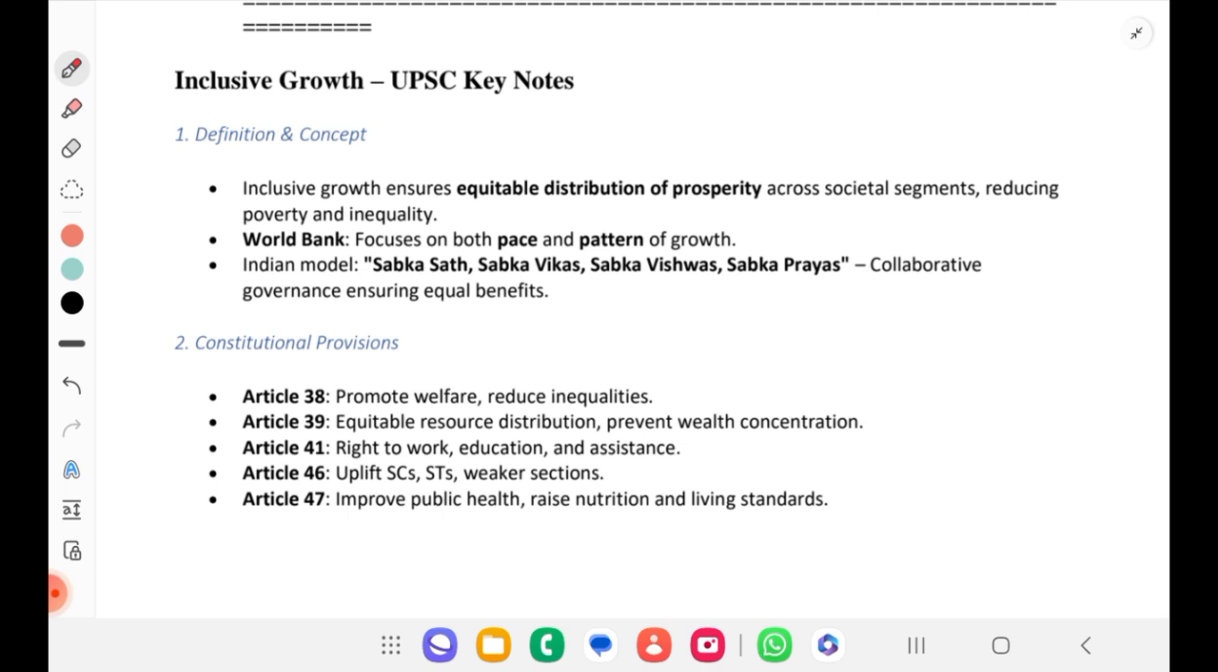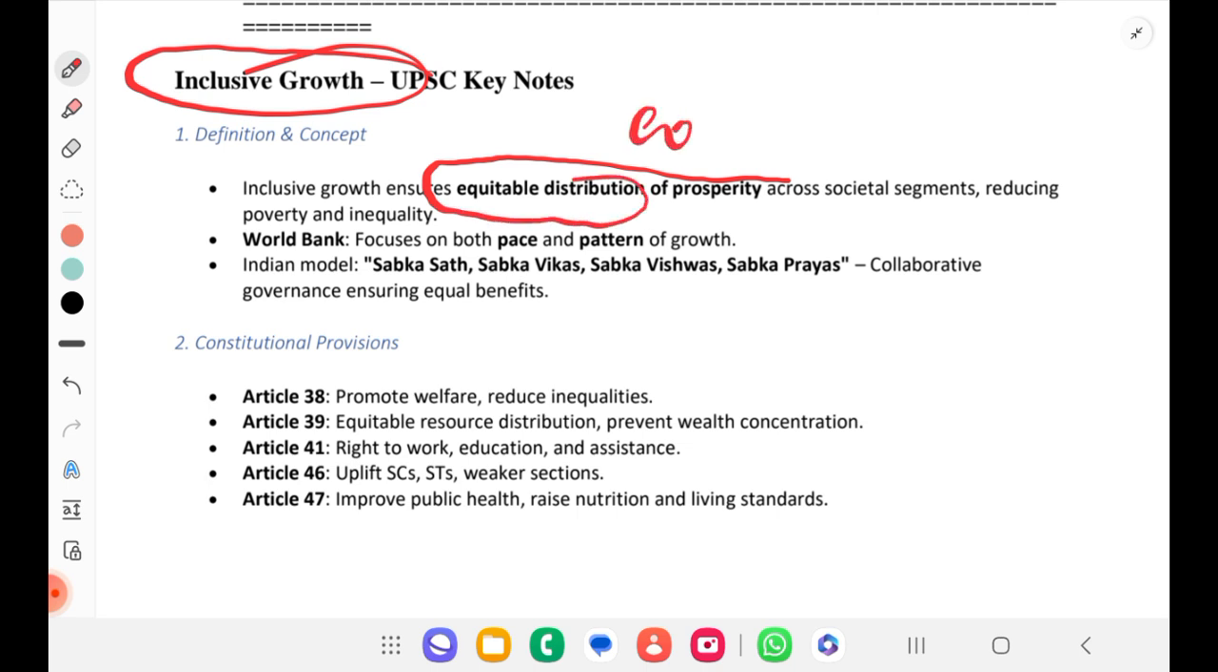Okay. So first thing is understand what is inclusive growth. Inclusive growth ensures equitable distribution. It's not equal distribution, but it is equitable distribution of prosperity across societal segments. If you use this kind of wording, it will be better in the exam paper. So just have an understanding and then use similar keywords. Equitable distribution of prosperity across societal segments.